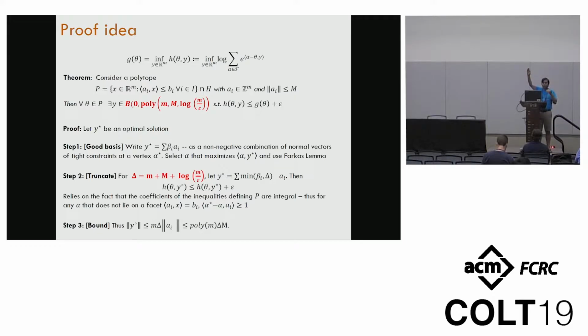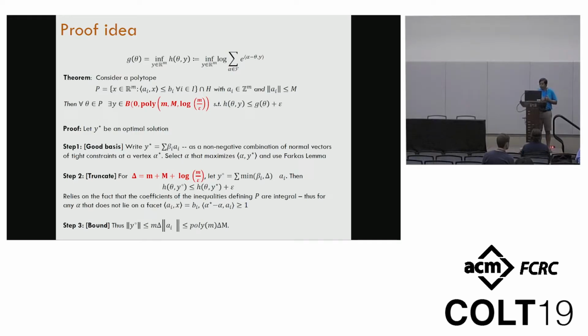Our goal is to identify a basis in which we can study this vector, so that if I now start truncating the point in that basis and pull this point back from infinity to somewhere in a polynomial ball around the origin, the objective function doesn't change by more than an additive epsilon. That's really what goes on inside the proof. And here are some steps. I think time is not enough to explain all the steps. I have a minute.